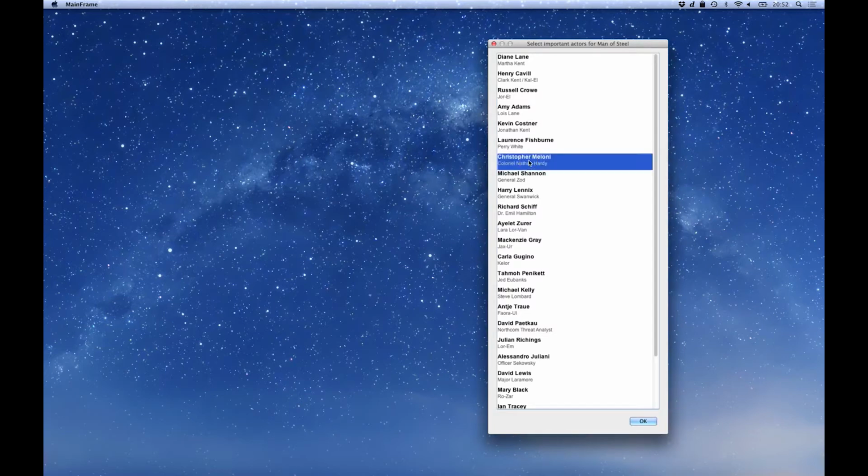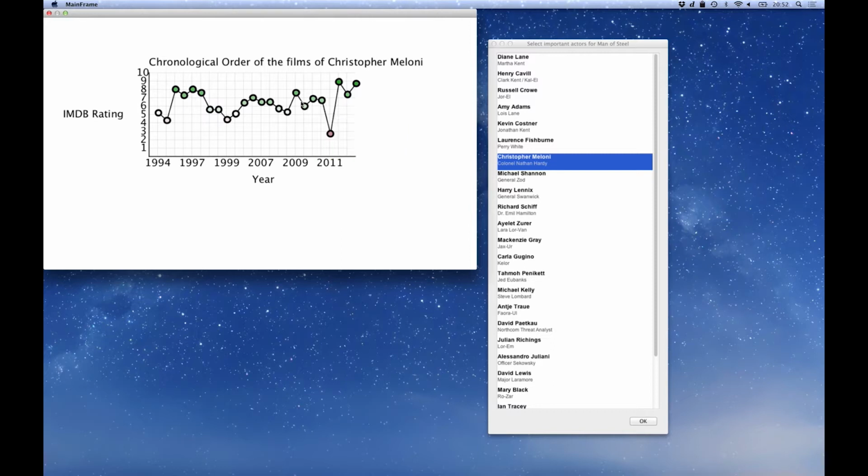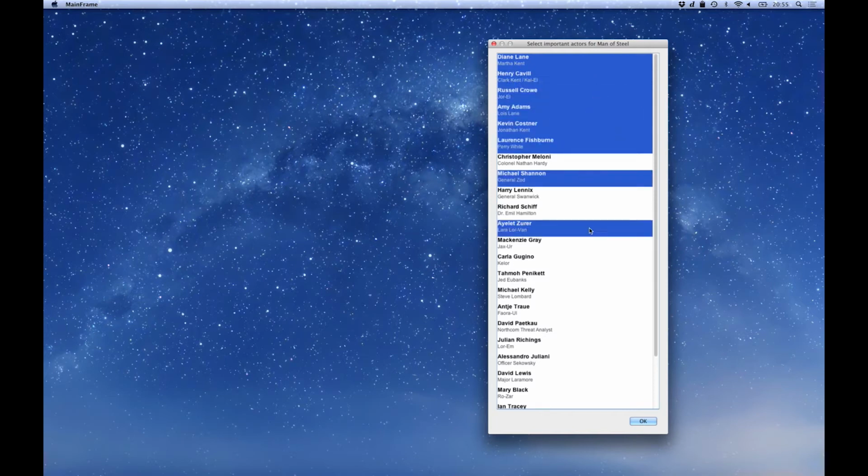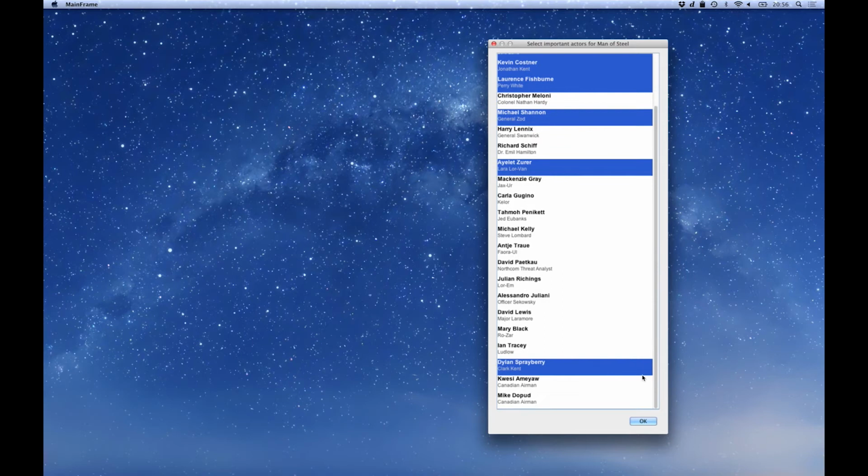For example, we want additional information about Christopher Meloni. In the upcoming line chart, we can see all movies in which he has participated over the years and their respective IMDb rating. A red-green scale is additionally used to indicate the rating. After observation of his previous work, we decided that his appearance in this movie isn't an important factor for our prediction. We can repeat the step for every actor and so decide finally which actors to take in as main